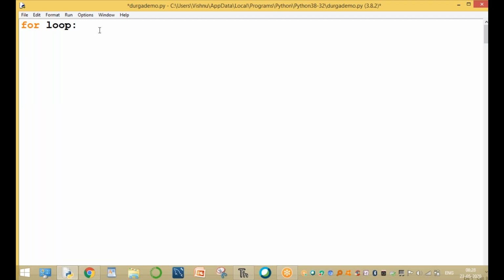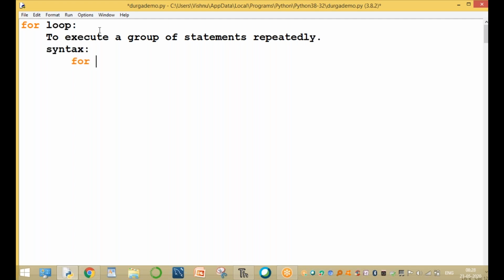So what are for loops? Executing a group of statements repeatedly is called a for loop. Now, what is the syntax of the for loop? The while loop syntax is different, as it takes a condition. The for loop executes n number of times: for variable name in some sequence. The loop is executed over the sequence.